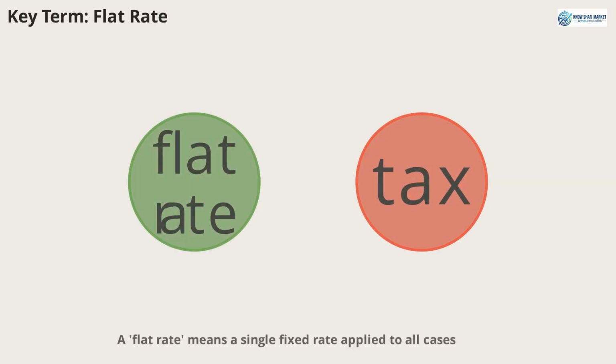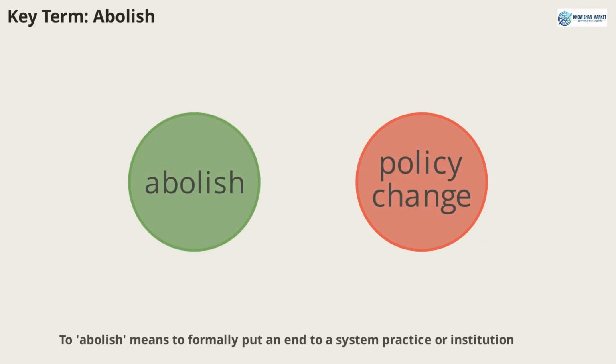A flat rate means a single fixed rate applied to all cases, regardless of amount or value. For example, STCG was taxed at a flat 15%. This term is useful for discussing simple tax structures. To abolish means to formally put an end to a system, practice, or institution. For example, the government abolished the indexation benefit. This verb is powerful for discussing major changes in law or policy.